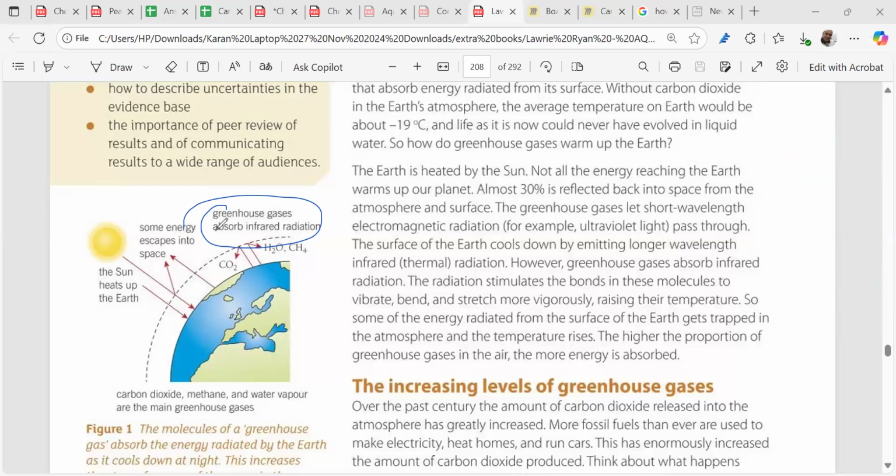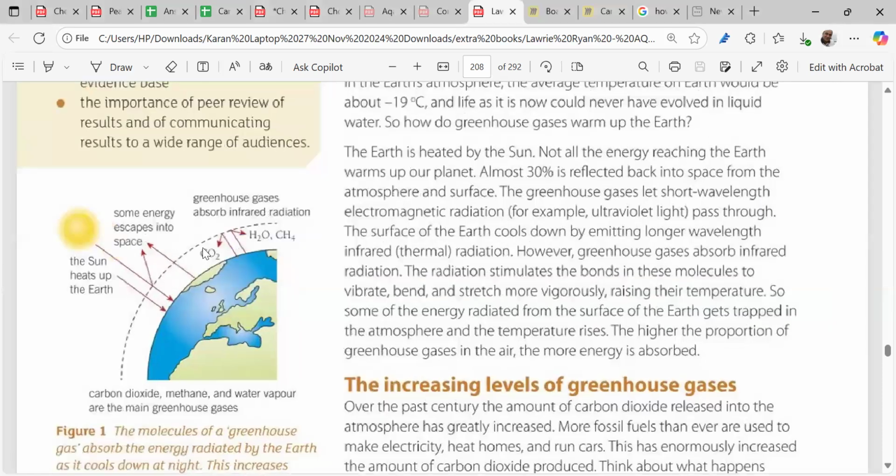Now we know that these greenhouse gases have to be in a very delicate balance. Why? Because any activities which increase these greenhouse gases will be increasing the temperature of the Earth. Simple. Greenhouse gases trap the infrared ray, heating it up and making our Earth a warmer place to live.